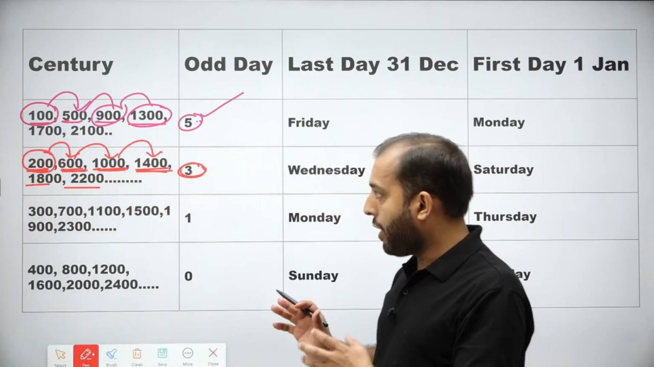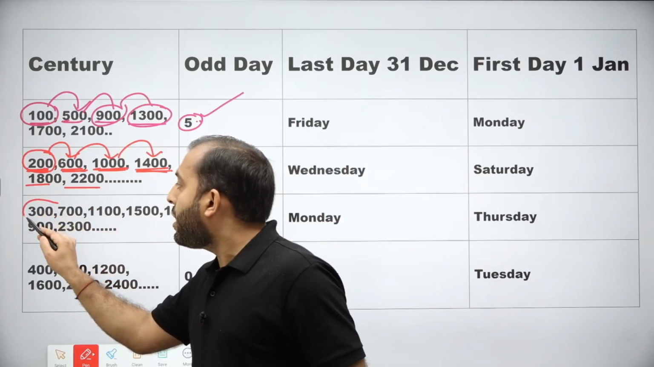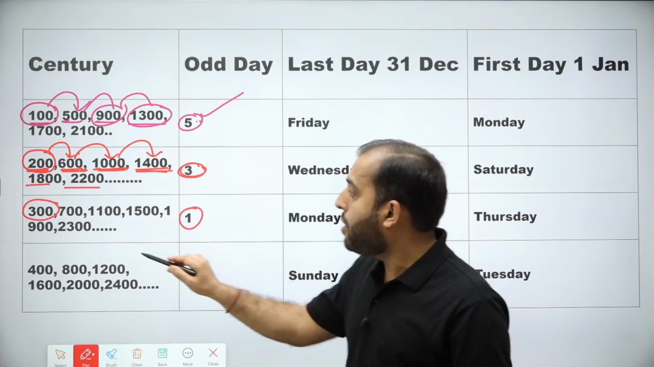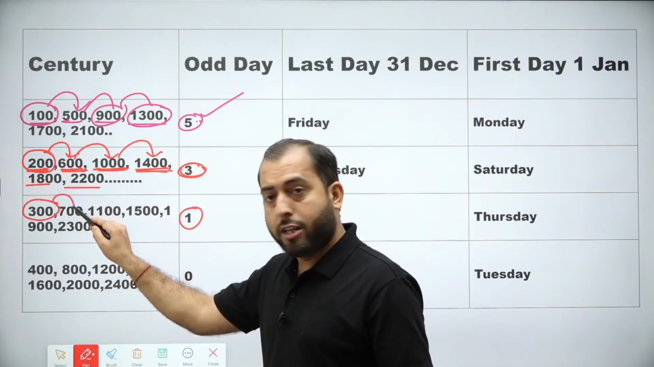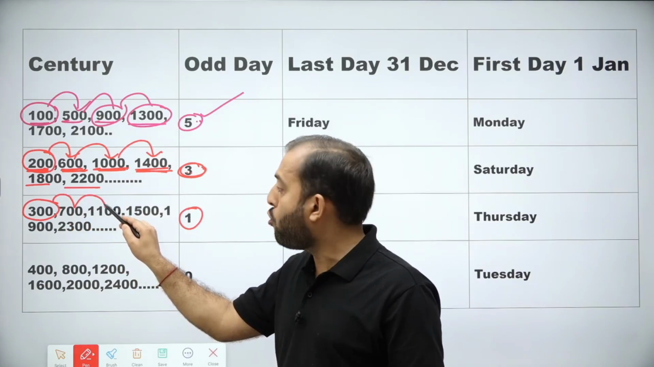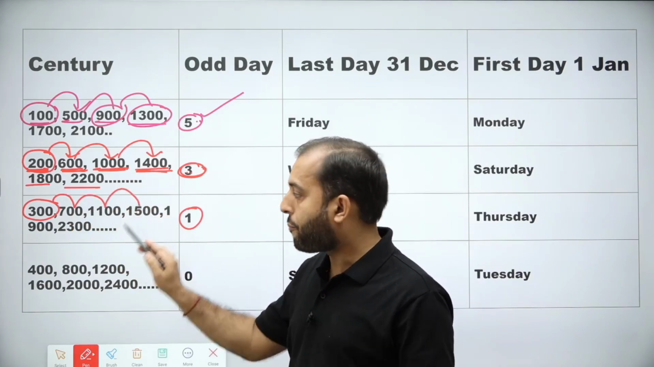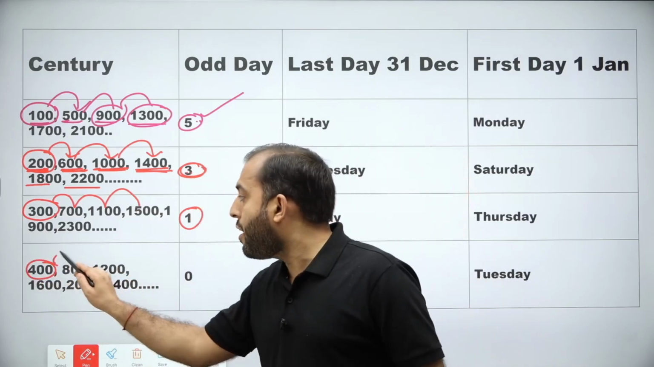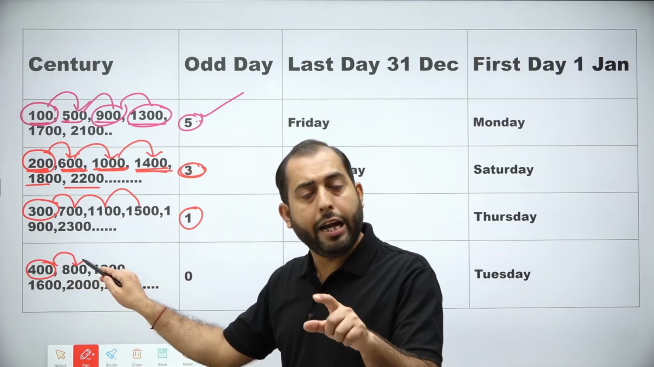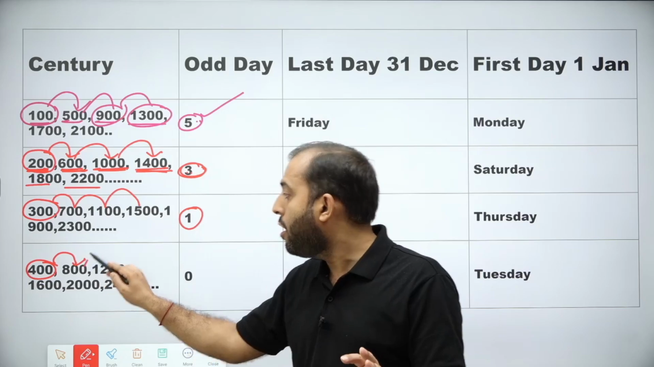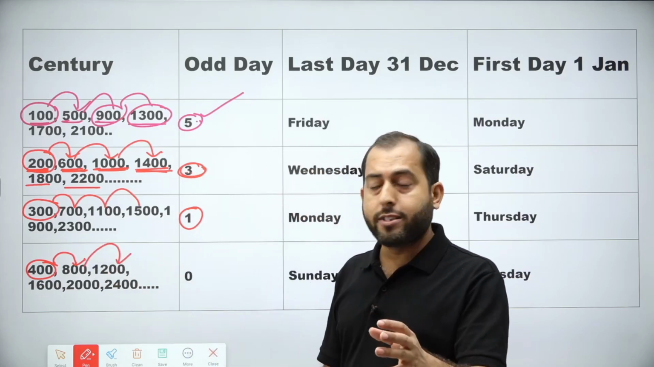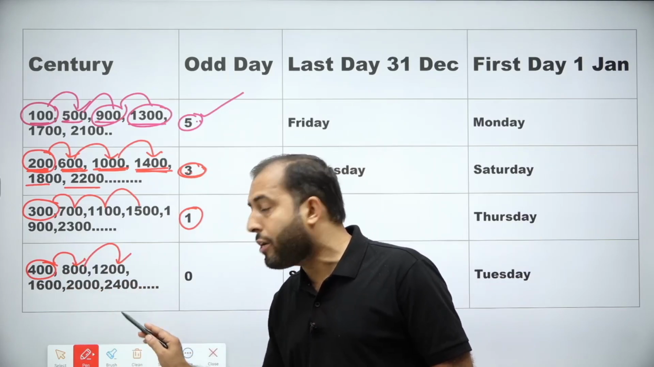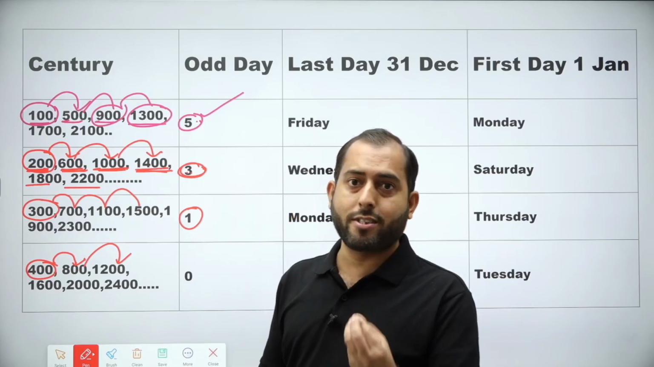in all these years the number of odd days will be 3. Now we already know that the number of odd days in 300 years is 1. So in 700 it is also 1, 1100 also 1, 1500 also 1, and so on. In 400 years the number of odd days is 0. So 400 plus 400, in 800 again the number of odd days is 0. In 1200 again it is 0. So in 400, 800, 1200, 1600, 2000, 2400, in all these years the number of odd days is 0.